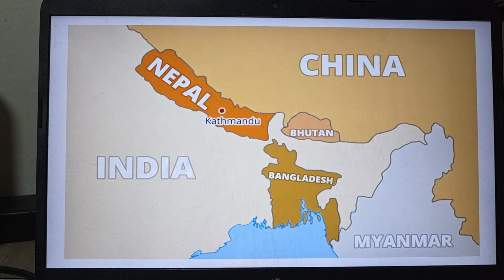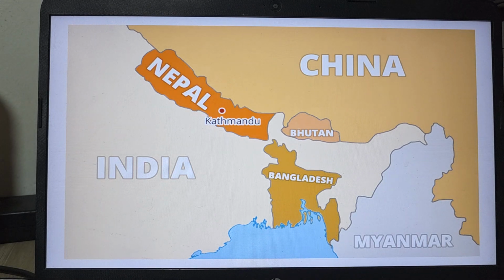and where Nepal is, we can see in this map. You can see here, this is China here. We share the border with China. This is Nepal, and this is China. This is Nepal here, the Himalaya range here. This area is the Himalaya range completely, and this is India.